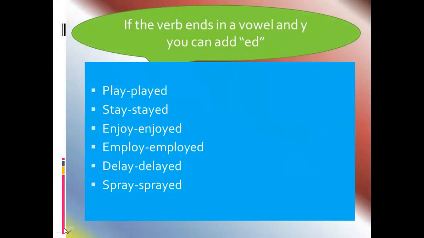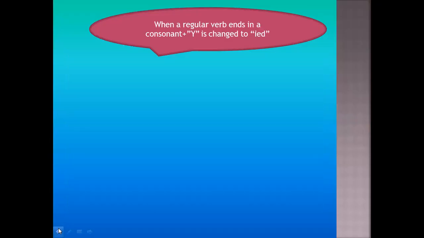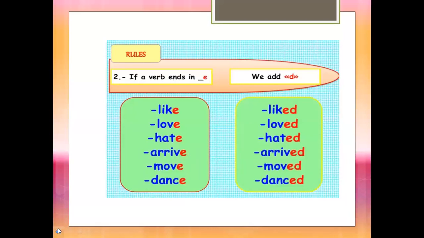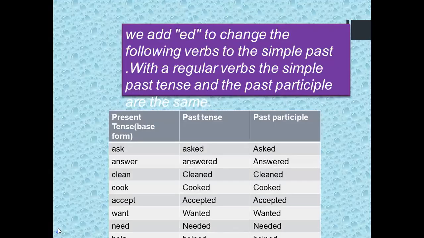Now we have discussed regular verbs so far. With regular verbs, we add ed or d to the end of the base form of a verb. All these verbs are regular verbs. We add ed to the end of the base form, and with regular verbs the simple past tense and the past participle are the same.